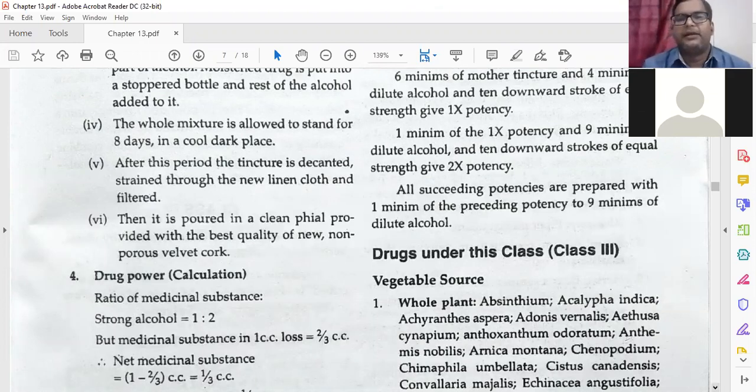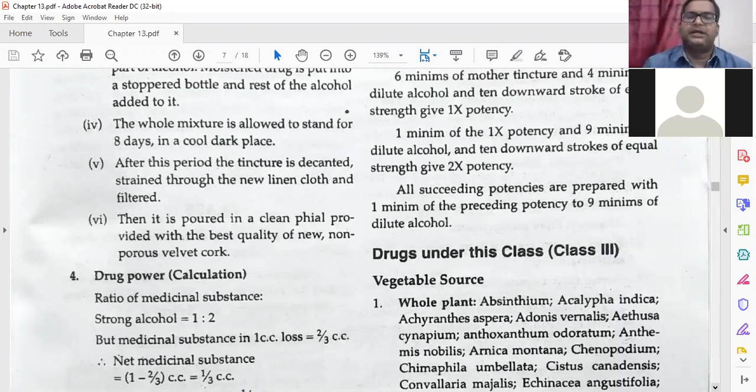Then 10 downward strokes of equal strength give the 1x potency. Then 1 minim of the first potency and 9 minims of dilute alcohol, and 10 downward strokes of equal strength give the second potency. All succeeding potencies are prepared with 1 minim of the preceding potency to 9 minims of dilute alcohol. That is 1 is to 9 in the decimal scale.